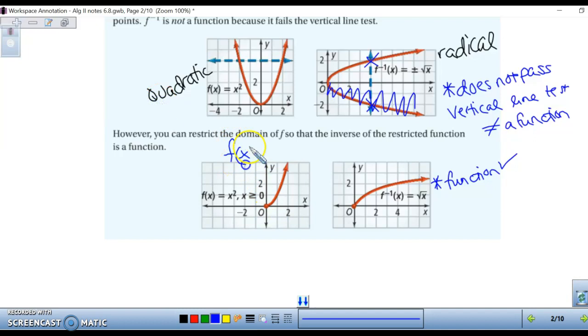So again, this is our original function. This was our inverse. So we're just going to take the right side of our quadratic, which means x needs to be greater than or equal to 0, because then that means our y of our inverse is greater than or equal to 0. A radical function is the inverse of a quadratic function, and this is its graph.